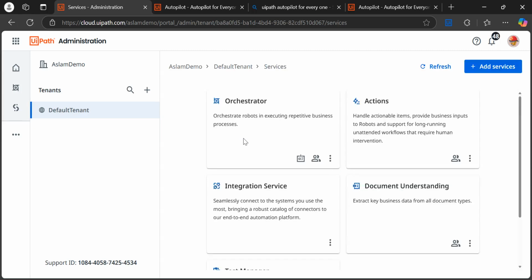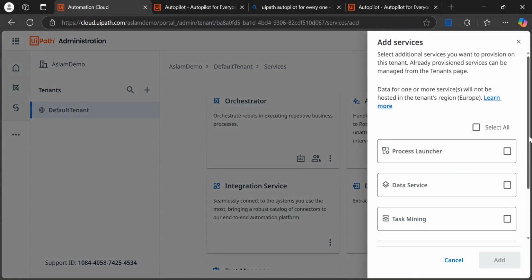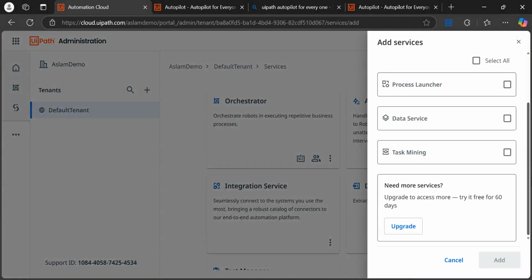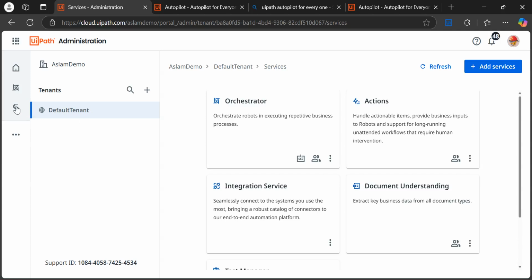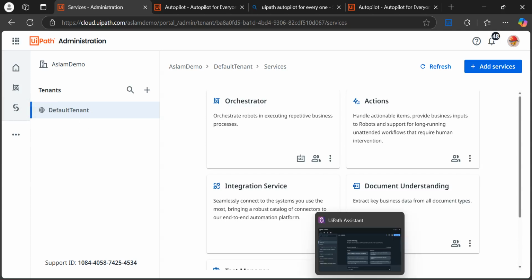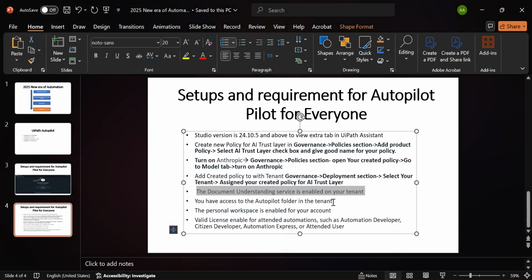So I just click on services. I am able to see here DU is already enabled, right? If you see, it is already enabled. So if the DU service is not visible here, just click on this add services and enable the DU from this section. Fine. So you have already enabled the DU. You already enabled the workspace access, right?